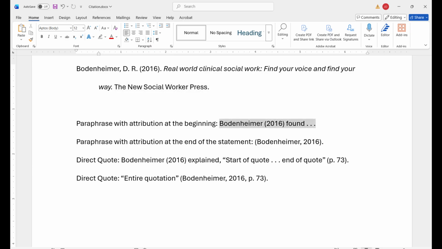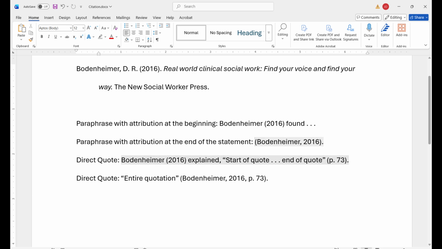As far as citations are concerned, with a paraphrase, you can put the attribution at the beginning of a sentence by using the author's last name followed by a space and then the year in parentheses, space, and then the text. You can also place the attribution after the sentence. However, do not put a period after the sentence. Follow the sentence with a space, then an opening parenthesis, the author's last name, comma, space, the year, closing parenthesis,